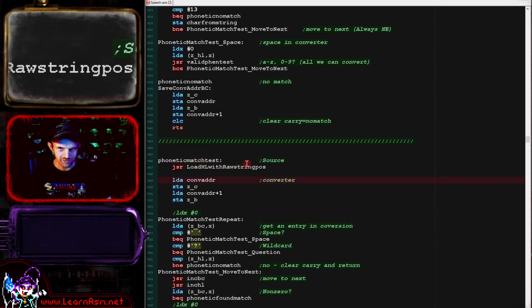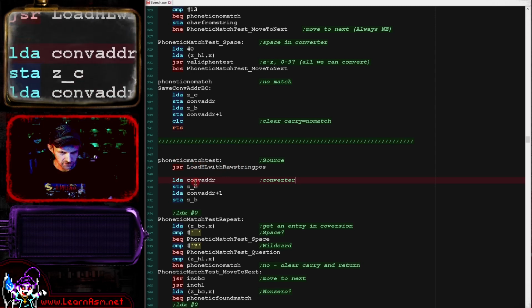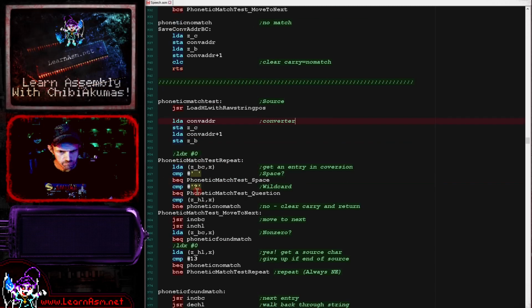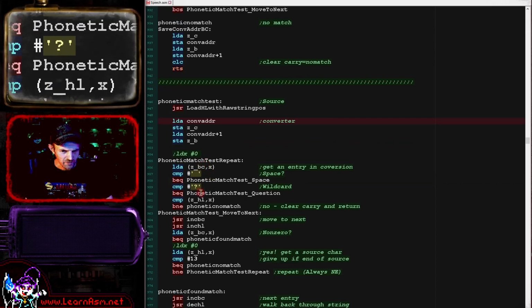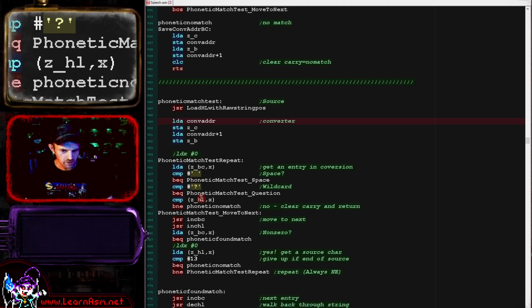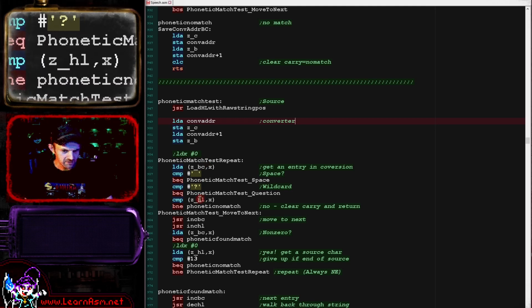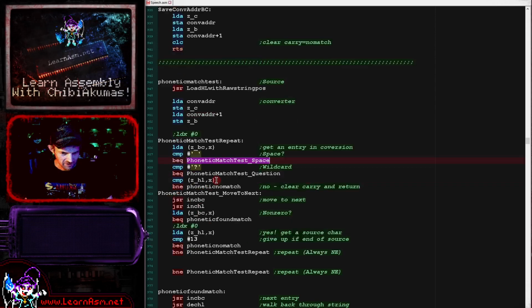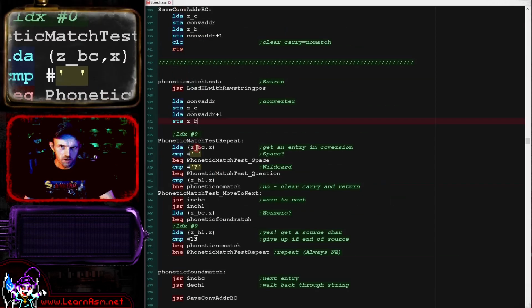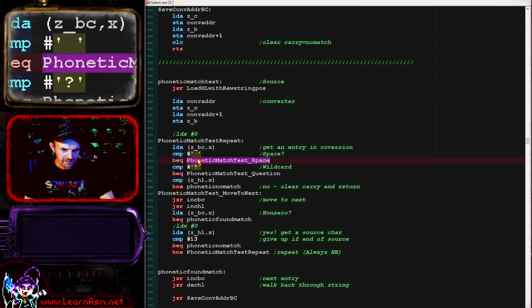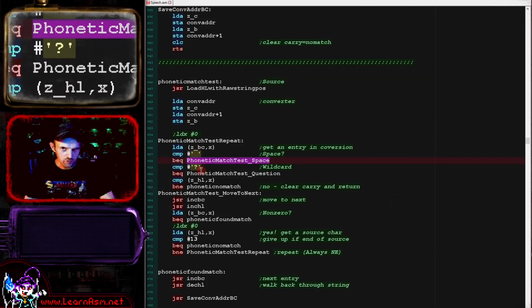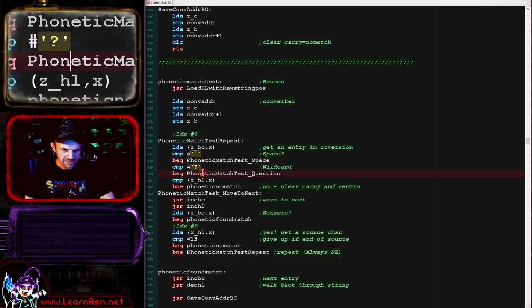So here we're loading the string position that we are looking to convert. Here we're loading our converter. And what we're basically going to do here is compare each entry in our conversion table with the entry in the string we're trying to convert. If it matches, then we're going to do the conversion. If it doesn't match, then we're not. So we are loading in our source. We've got a test for if we found a space in our source. We've got the catch-all question mark here.